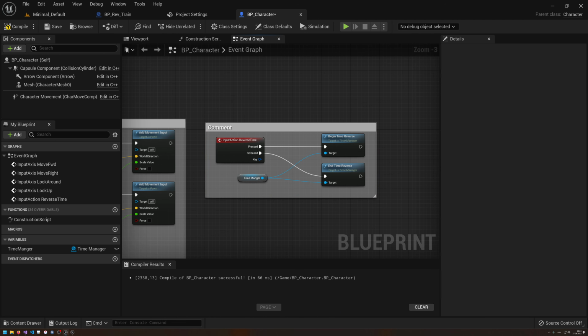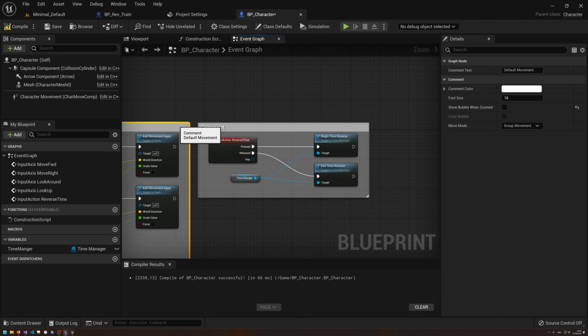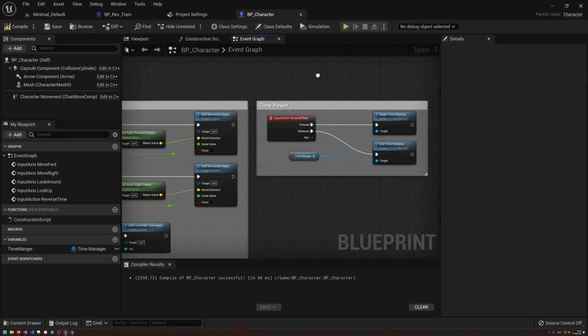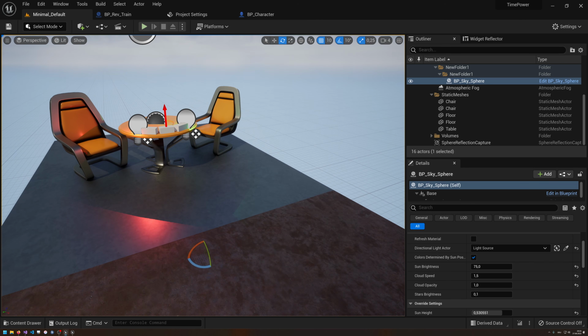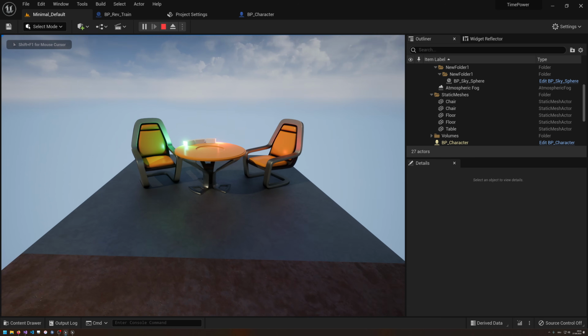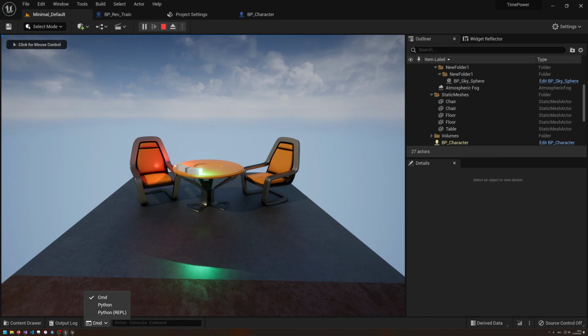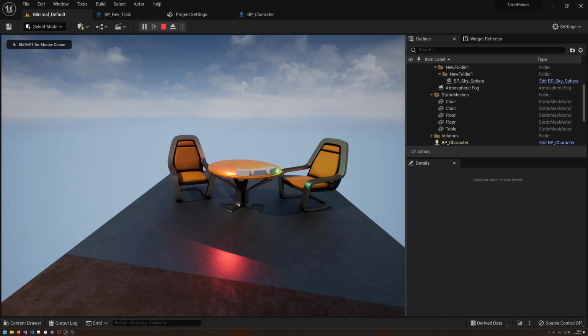So let's create a comment block here for that section, and let's call this time power. So everything that we need for time power. Seems straightforward and simple, but this is going to fail. Because if I click this, it's not going to do anything, and if I take a look at the output log, you can see it says accessed none trying to read property. Doesn't work. Why? Because we need to set this per instance.